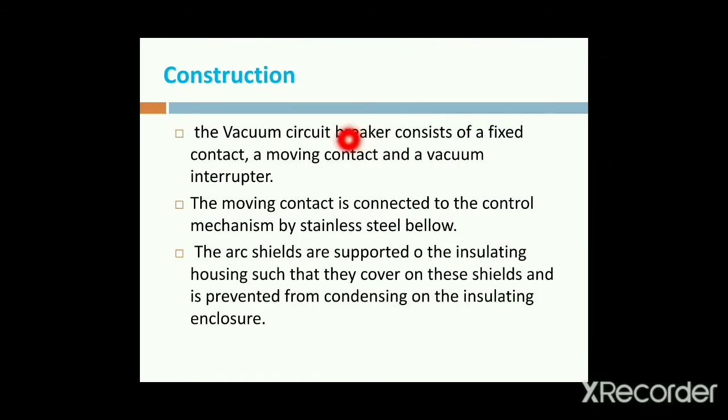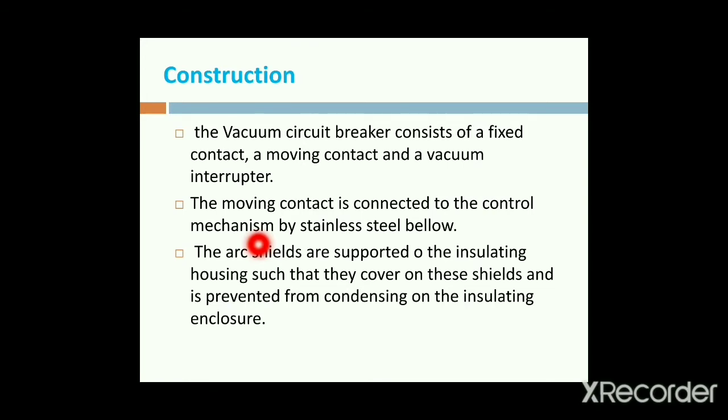Next, the vacuum circuit breaker consists of a fixed and moving contact and a vacuum interrupter. The moving contact is connected to the control mechanism by a stainless steel bellows. Due to that control mechanism, the moving contact will be operated under normal and abnormal conditions.